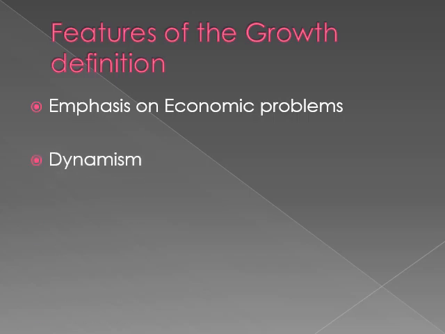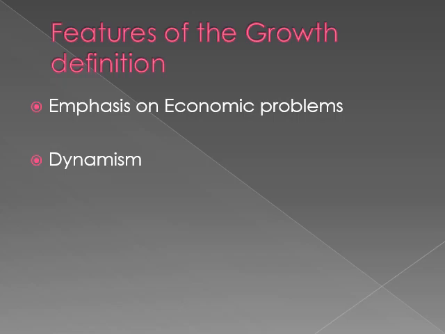Our next feature is dynamism. Okay, so basically Samuelson has given a very dynamic flavor to this definition, because he is talking about production, distribution and consumption. So basically the problem of growth has been included in the purview of the definition by building up a new aspect on the foundation that Robbins had provided. So basically he is giving a lot of flavor in his definition by doing what? By adding production as the first step, distribution as the second step, and consumption as the third step.